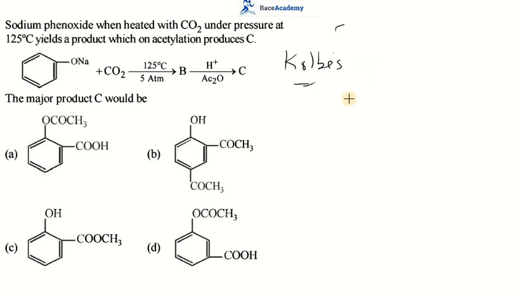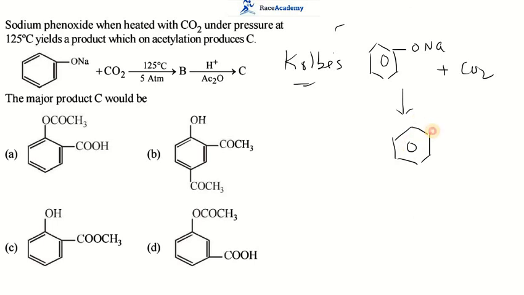In the Kolbe reaction, when carbon dioxide gas is passed over sodium phenoxide at 125 degrees, it forms a carboxylic acid salt, which is nothing but ortho-hydroxy sodium benzoate.